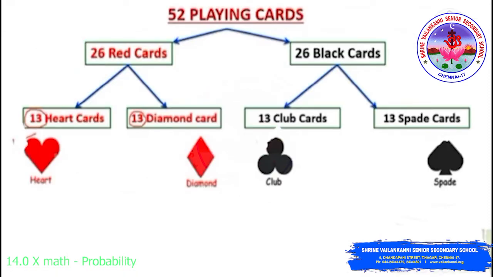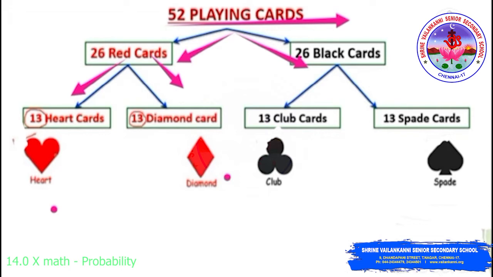Now we are going to see the probability of events occurring in playing cards. There are 52 playing cards here: 26 red color cards and 26 black color cards. In these 26 red cards, you will have 13 red heart cards and 13 red diamond cards, and in the 26 black cards, you have 13 club cards and 13 spade cards.